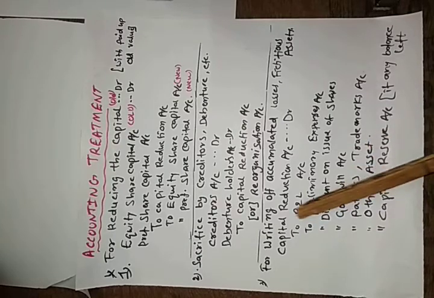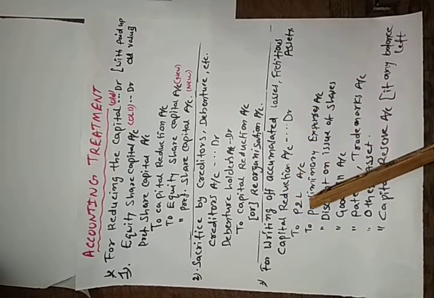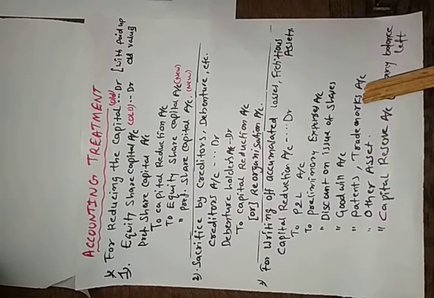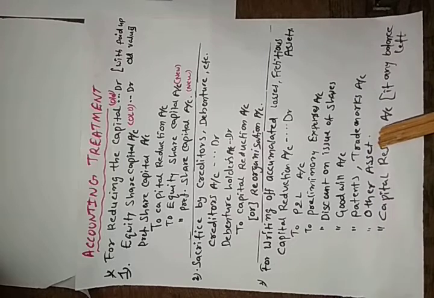The entry is capital reduction account debit to profit and loss account debit balance, preliminary expenses, discount on issue of shares, goodwill account, and patents, trademarks and other assets.